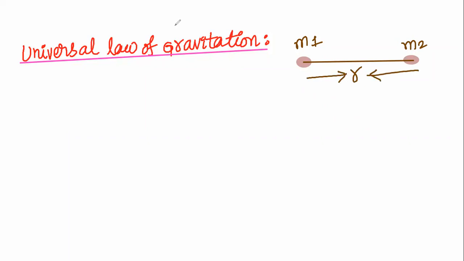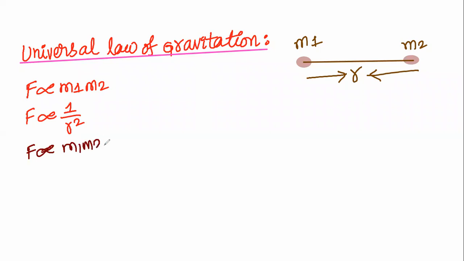Then the force of attraction depends on the masses. F is proportional to m1 and m2, and F is inversely proportional to the square of the distance between them. Combined, we'll write that F is proportional to m1 m2 divided by r square.